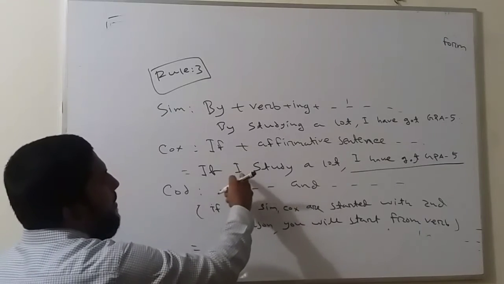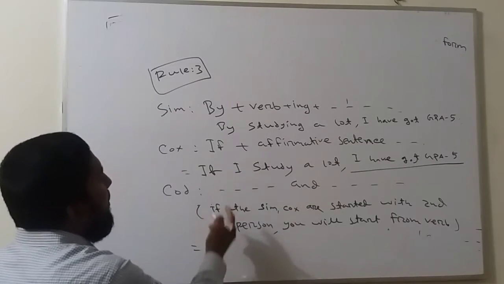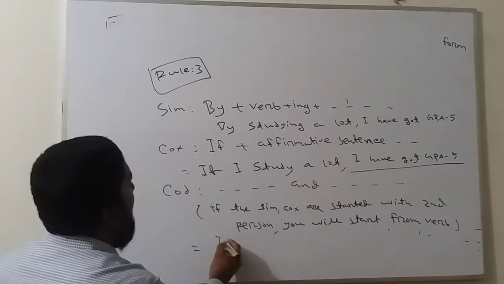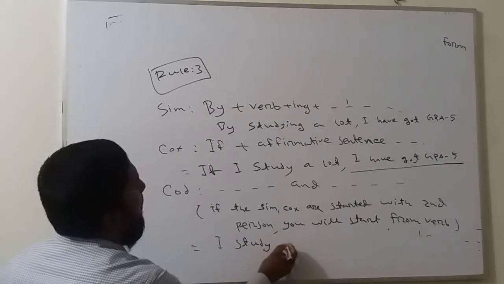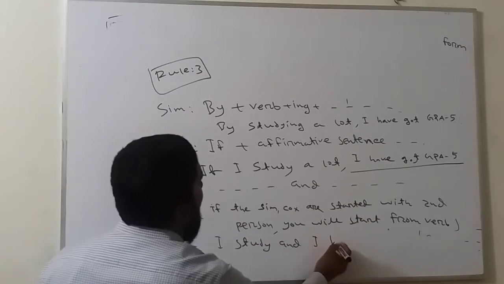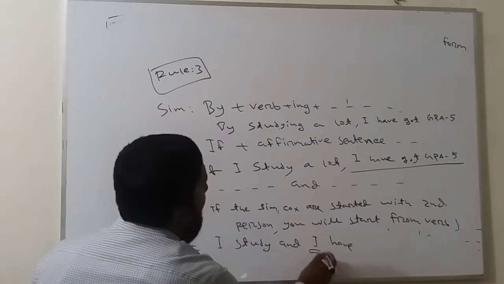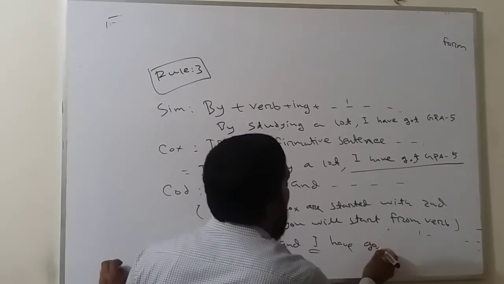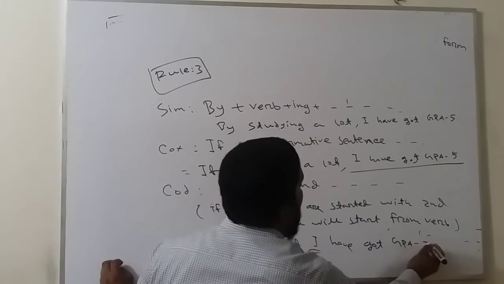In compound, here the sentence is started with the first person, so we will start from the first person. I study and I have got GPA 5. If you want, don't use "I".